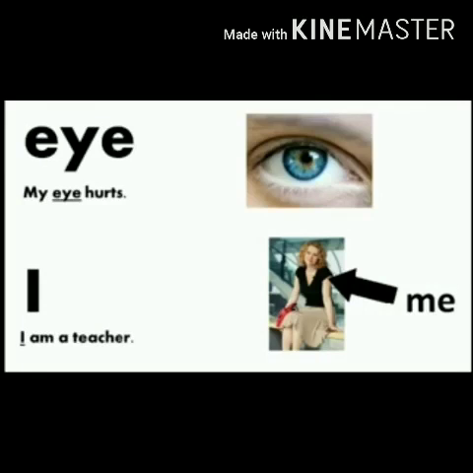Eye. E-Y-E. Eye is a part of our body that allows us to see. So I can form a sentence like, my eye hurts. Another word is I. I is used by a speaker to refer to himself or herself. So I can say, I am a teacher.